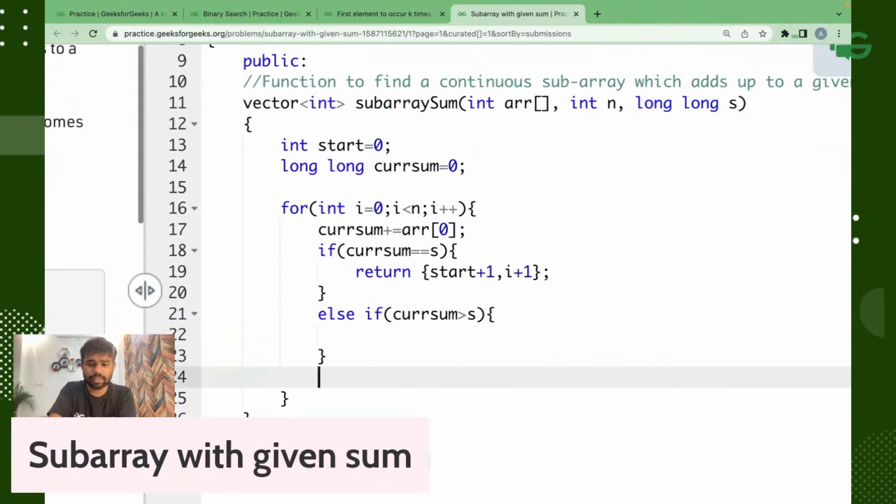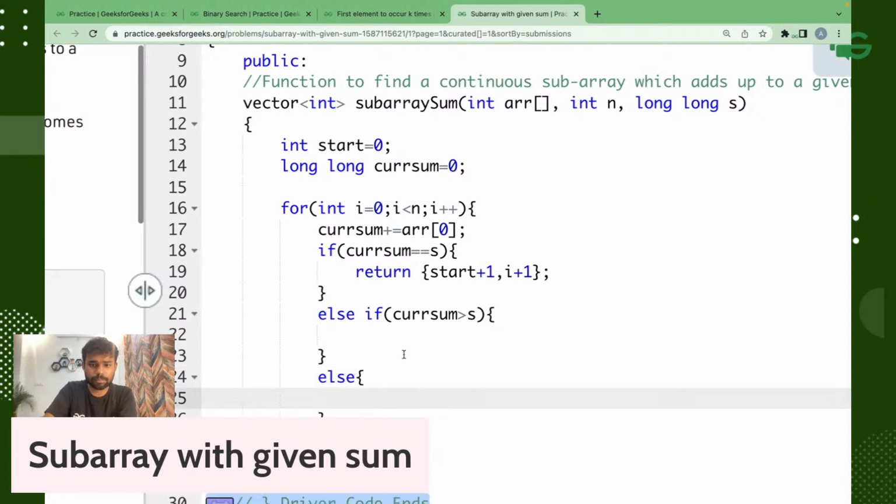And the second case will be else, if current sum is less than the required sum. Tell me.